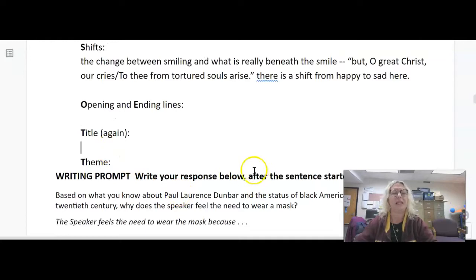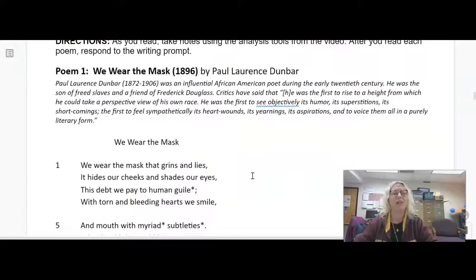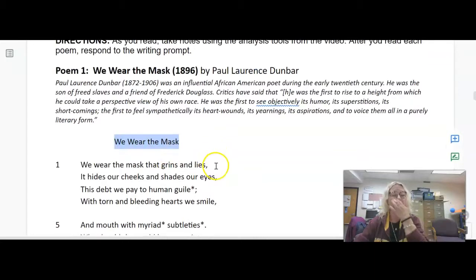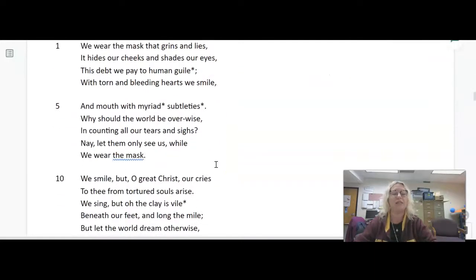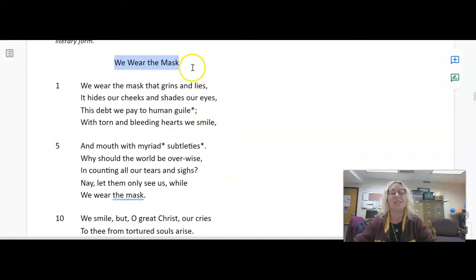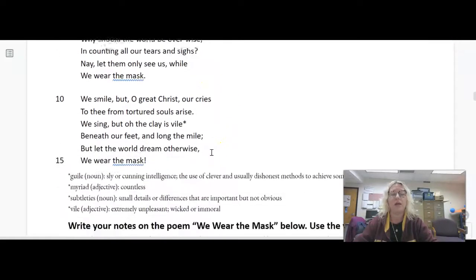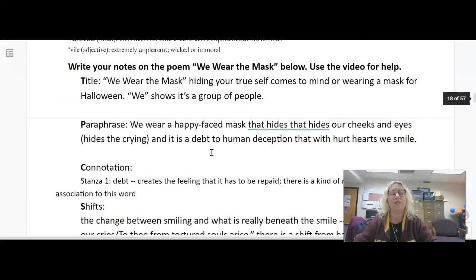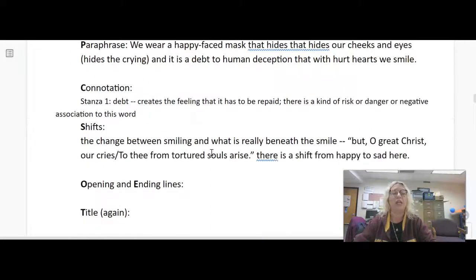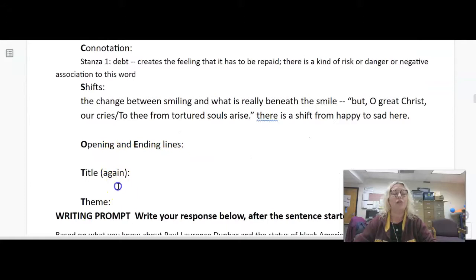Then read the title again and determine, what is the importance of this title? I think after reading the poem, you realize that the mask is hiding sadness. The mask is happy, but the real feelings of this group of people, this we, is quite sad and tortured.